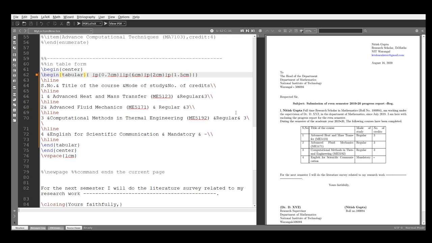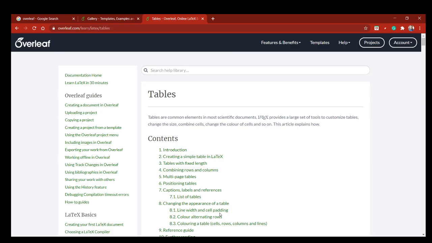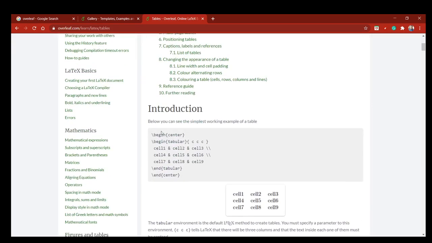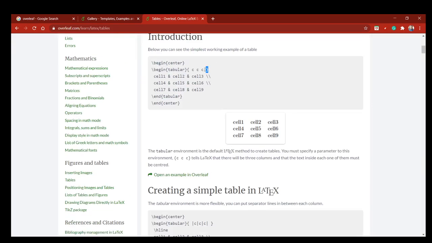For more details about the table, I am going to show something. See this, this is the Overleaf environment. Here you can see the tables. For this cccc, for tables, we will use tabular.